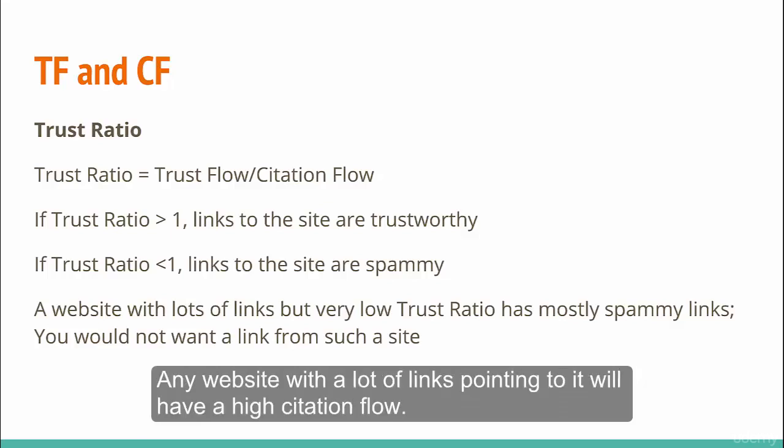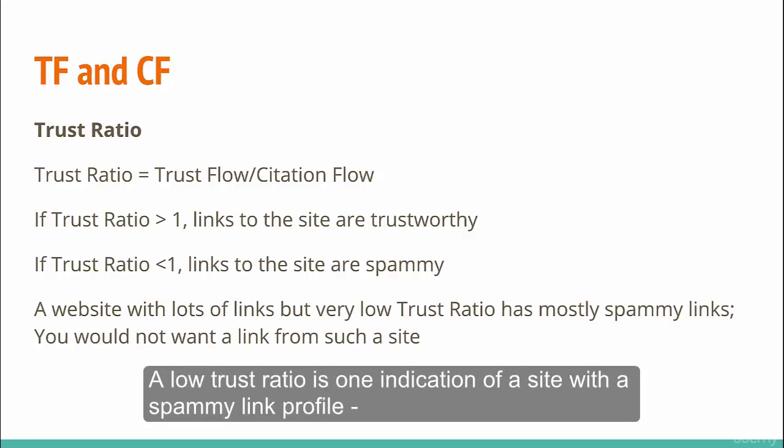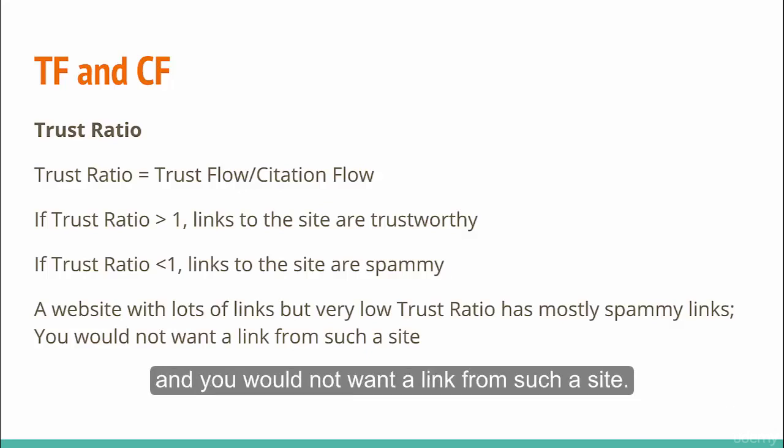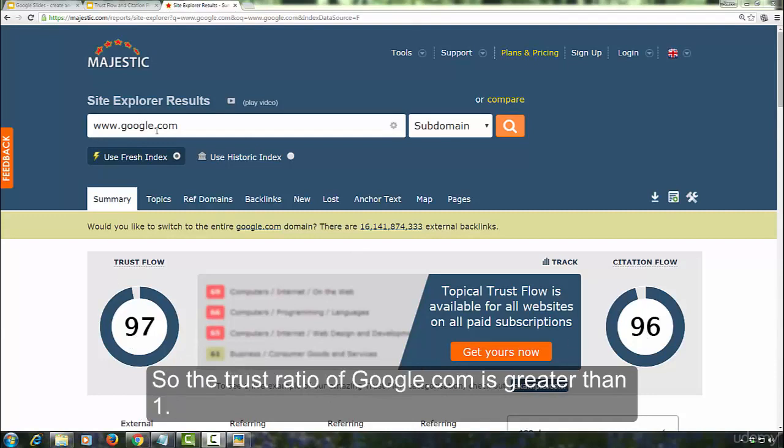Any website with a lot of links pointing to it will have a high citation flow, and if most of these links are from very low quality sites, its trust flow will be very low. A low trust ratio is one indication of a site with a spammy link profile, and you would not want a link from such a site. For Google.com, you can see trust flow is greater than citation flow. So the trust ratio of Google.com is greater than 1.